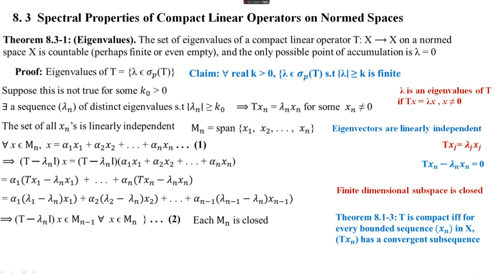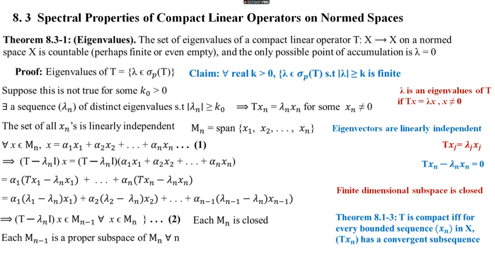And Riesz lemma says that if Y and Z are subspaces of a normed space X and Y is a proper and closed subset of Z, then for every theta in the open interval 0, 1, there exists z belongs to Z such that norm of z is equal to 1 and for every y belongs to Y, norm of z minus y is greater than or equal to theta. That is the statement of Riesz lemma. So we are going to apply Riesz lemma.